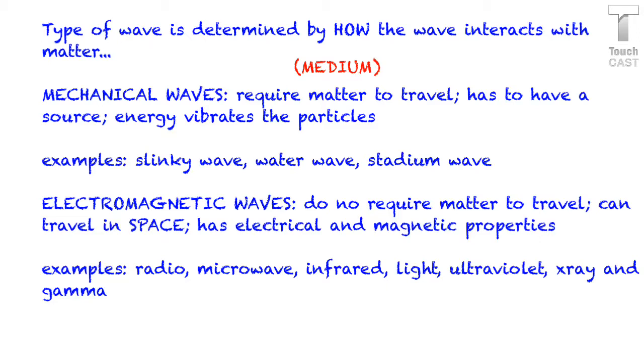Mechanical waves require matter, and we call that matter a medium. So if you can remember M and M, mechanical waves, they have to have matter to travel. Basically, in a mechanical wave, the energy is going to come in contact with the individual particles, and it's going to vibrate those particles, and the vibration is what we actually see if it's an example like a slinky wave. A water wave, the same deal.